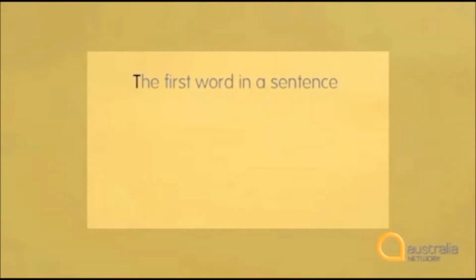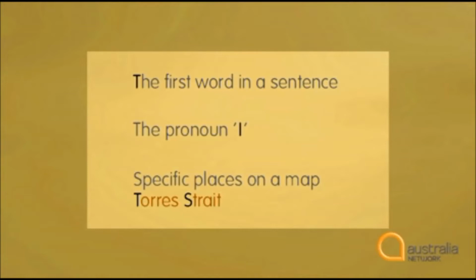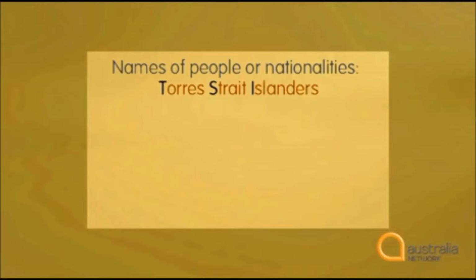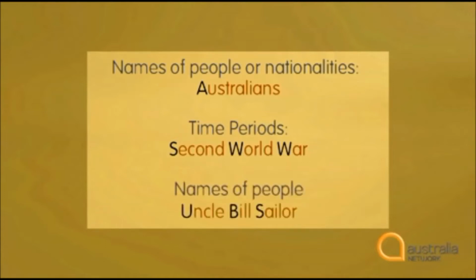these rules apply. We always capitalise the first word in a sentence, the pronoun I, specific places on a map, for example, the Torres Strait or Australia, names of people or nationalities like Torres Strait Islanders or Australians, periods of time like the Second World War, and the names of people, including their title, for example, Uncle Bill Sailor. Compass points are not capitalised unless they form part of a formal name for an area. So the Eastern Torres Strait doesn't need a capital on the compass point, but Southeast Asia does.